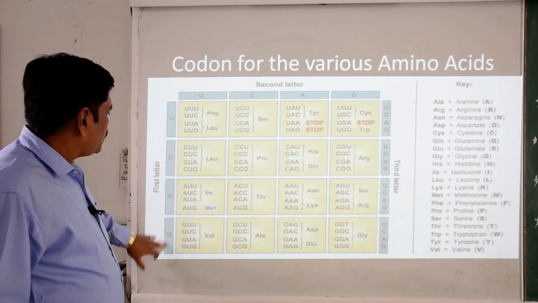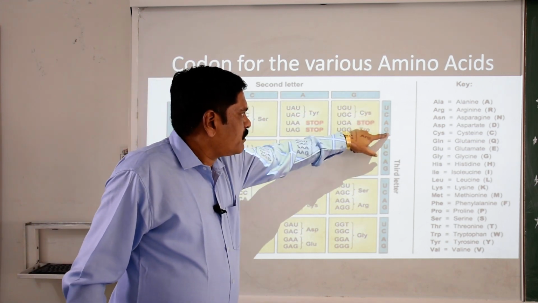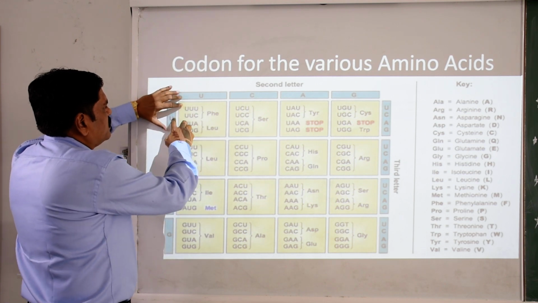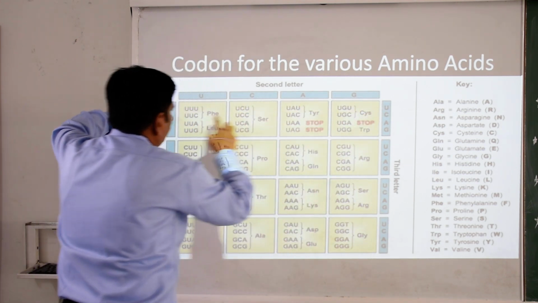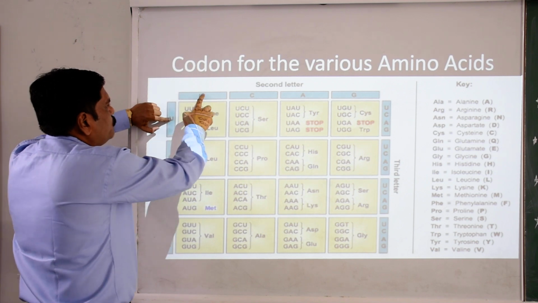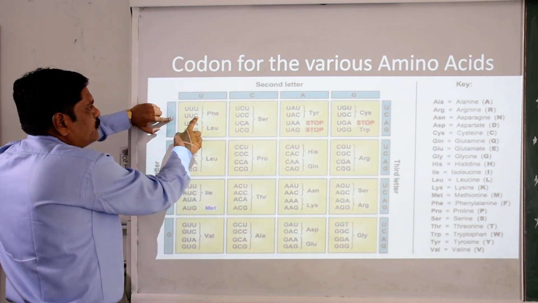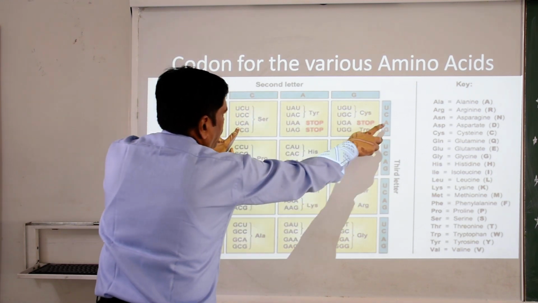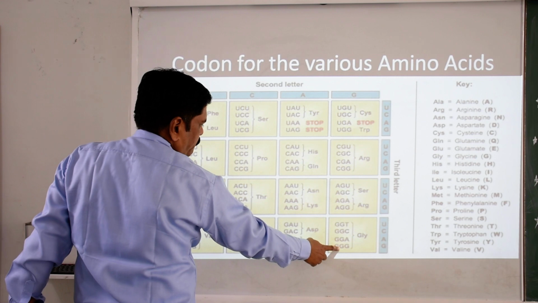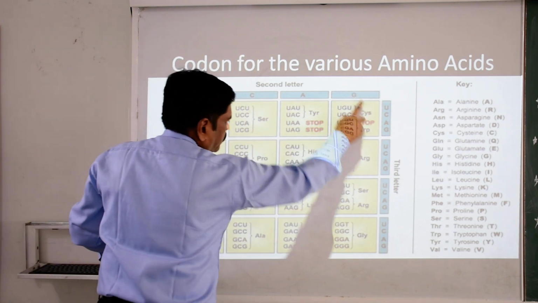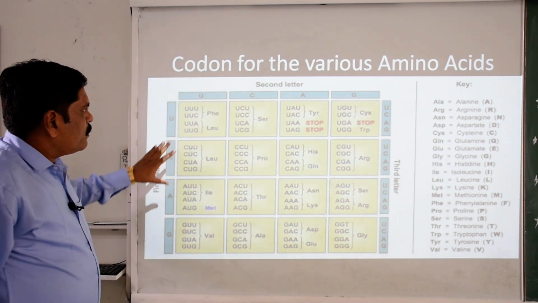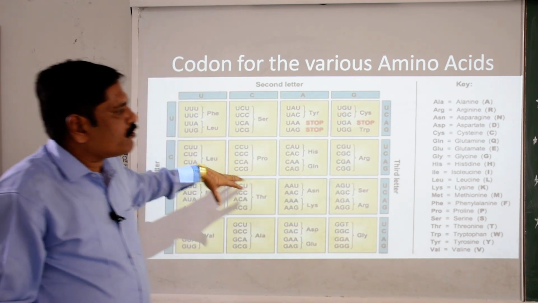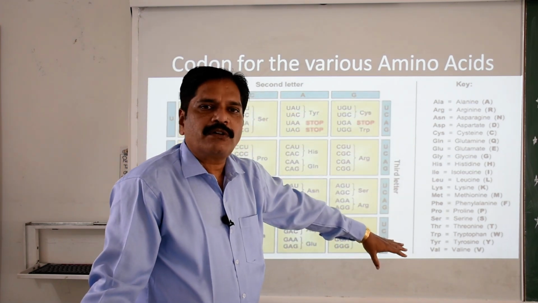Okay, so UCAG, again UCAG, and here again UCAG. So you can see how we form this codon: first U, then U and C, so that's why UUC. Similarly, UCA, right? Suppose you want to form this one, then it is G and G. This way we have 64 codons, which are responsible for coding the different amino acids.